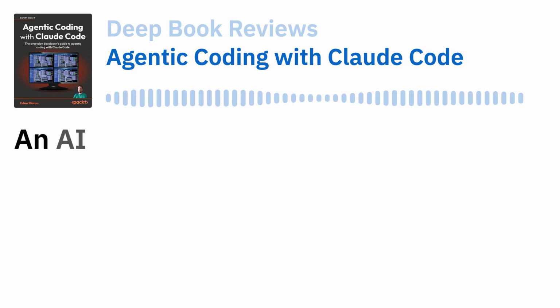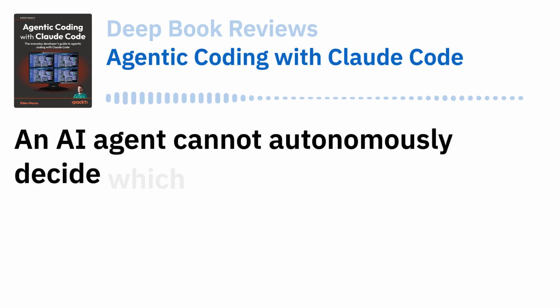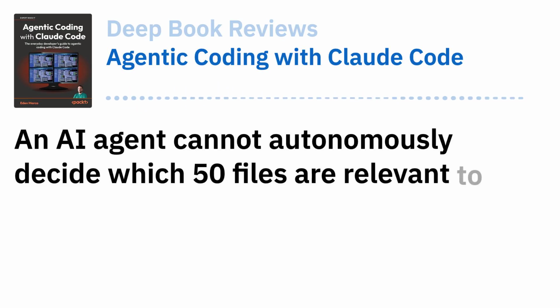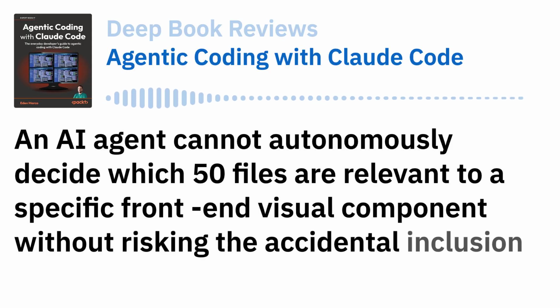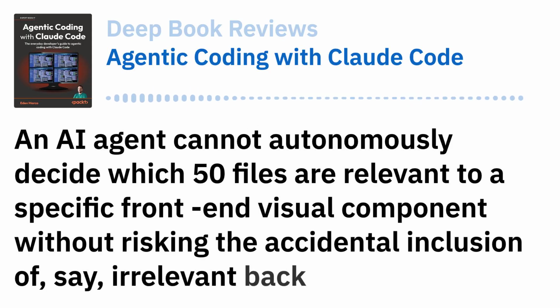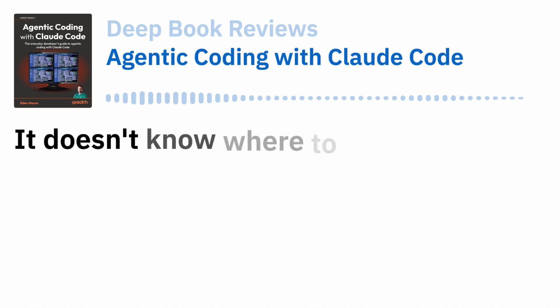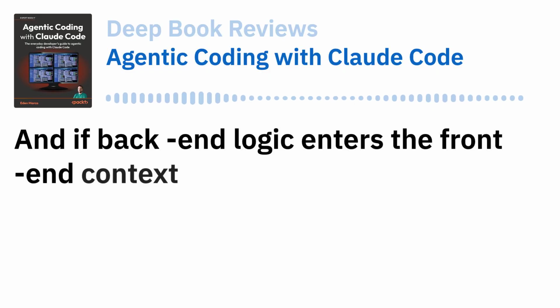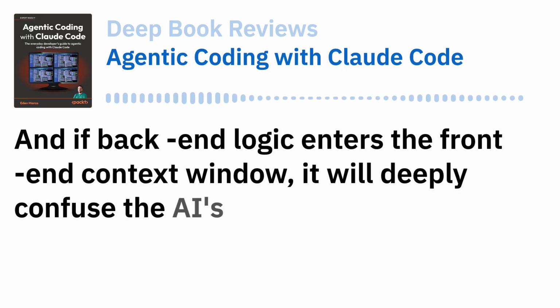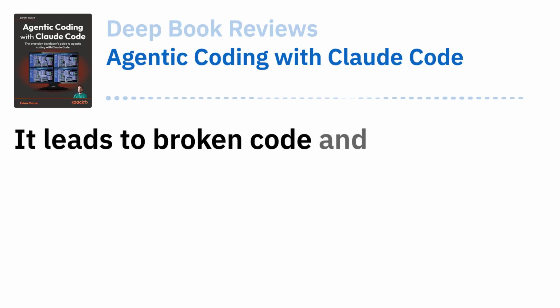An AI agent cannot autonomously decide which 50 files are relevant to a specific front-end visual component without risking the accidental inclusion of, say, irrelevant back-end database logic. Right. It doesn't know where to draw the line. Exactly. And if back-end logic enters the front-end context window, it will deeply confuse the AI's output. It leads to broken code and hours of debugging.